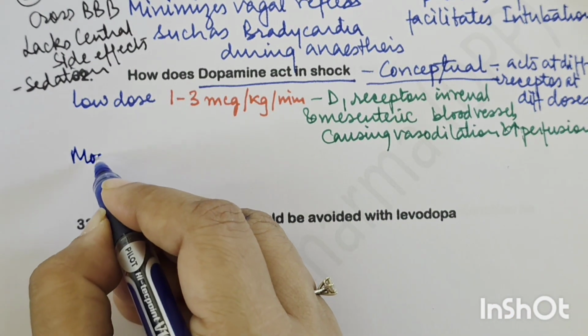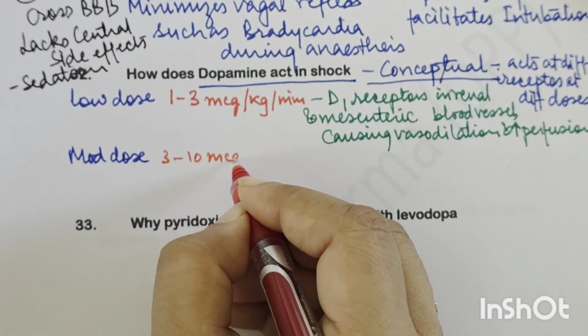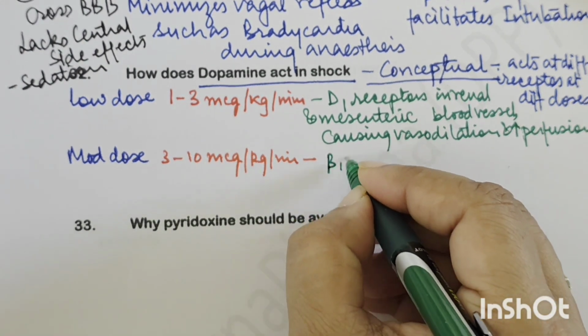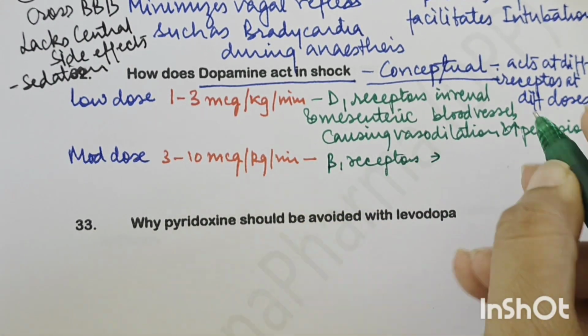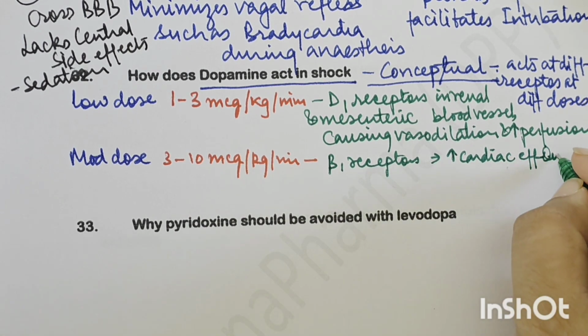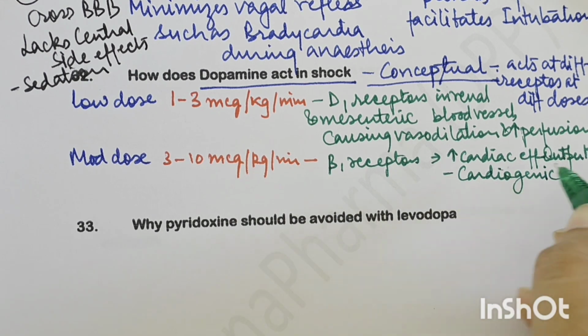Right? At a moderate dose, that is 3 to 10 micrograms per kg per minute, what does it do? It acts at beta 1 receptors on the heart, and it increases cardiac efficiency. It increases cardiac output and contractility, and so this is beneficial in cardiogenic or septic shock.